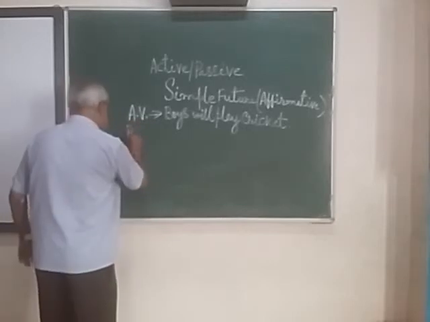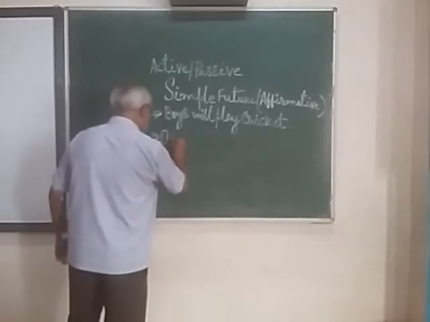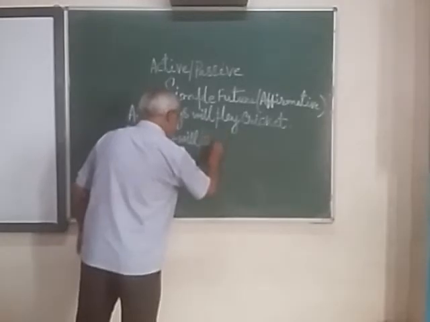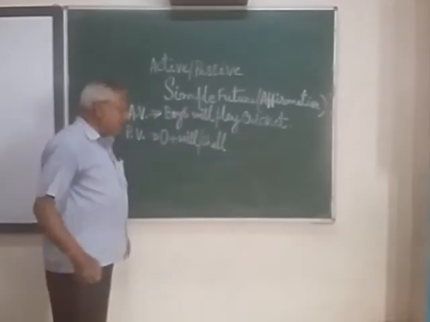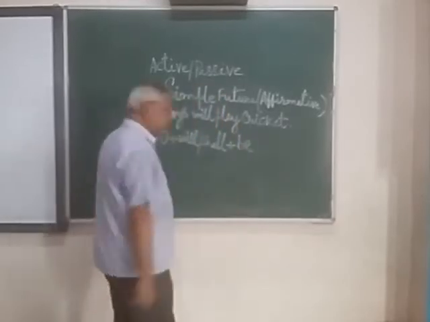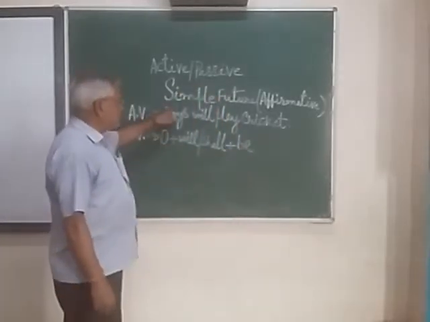So the structure I am writing here: object plus will/shall plus be. This is the special word that you have to include in case of simple future.